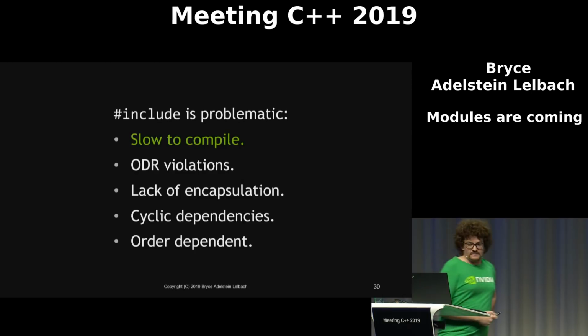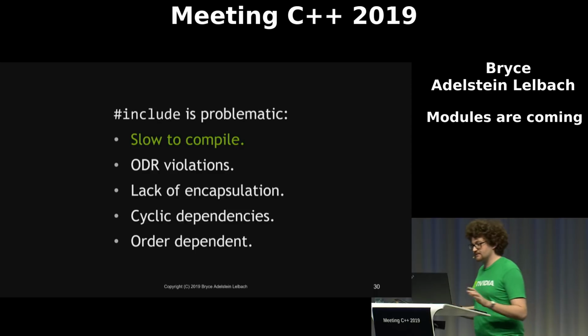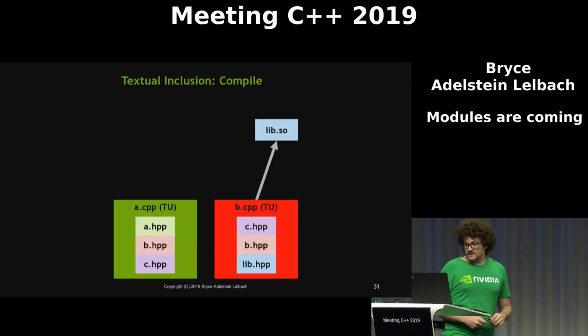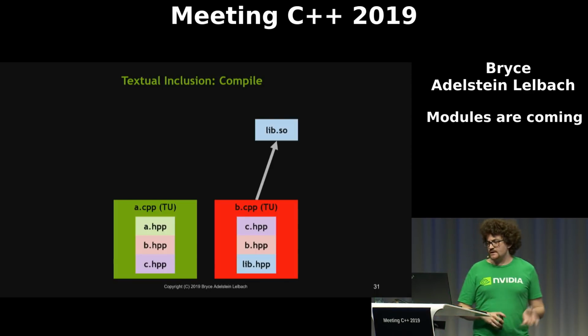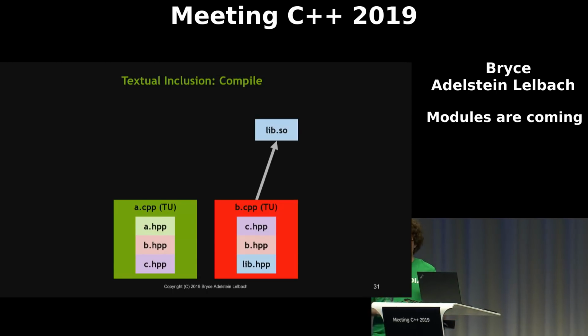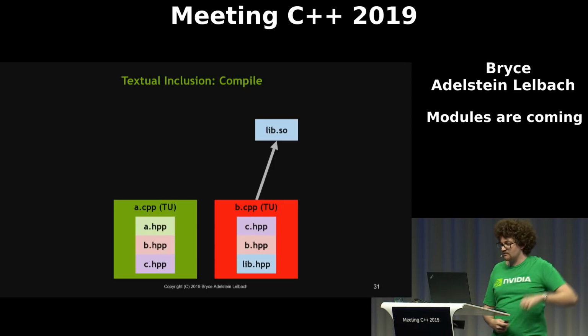The first is that it is slow to compile. I don't think this will come as a surprise to any C++ programmers, but C++ is not known for fast compilation times. So textual inclusion means that we often parse and compile the same code multiple times during a build. In this example that we looked at before, we're compiling b.hpp and c.hpp twice, once in each one of the translation units, because we've textually included them into that translation unit. And lib.hpp was compiled once by us and probably once by whoever built that library for us.